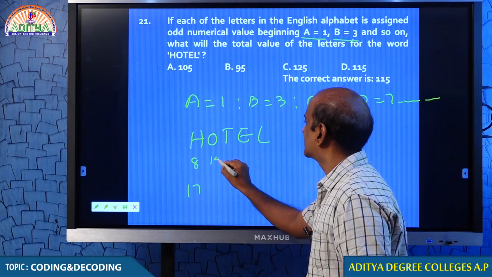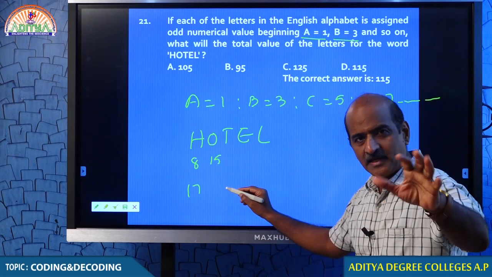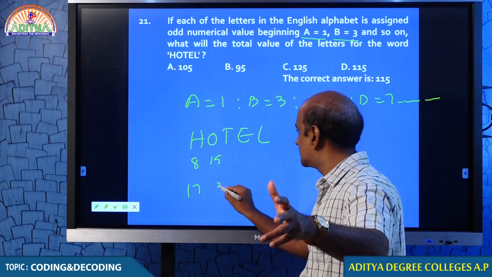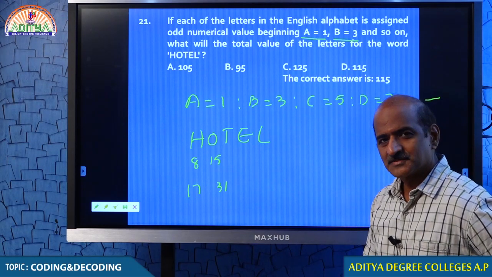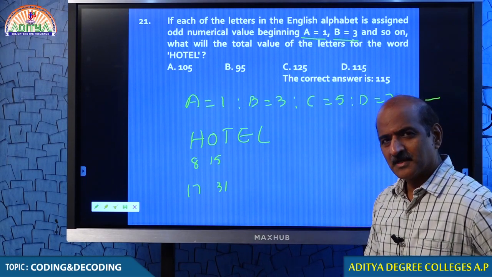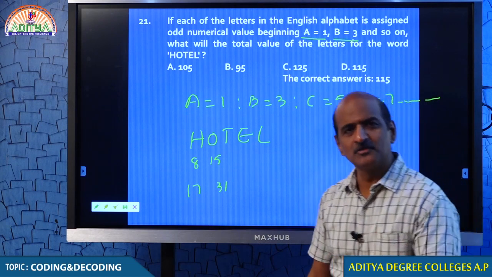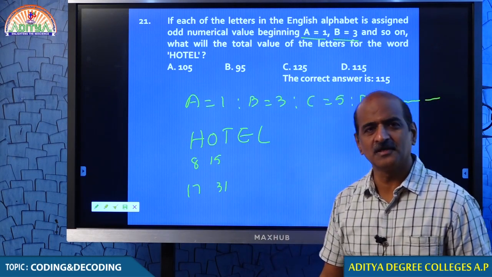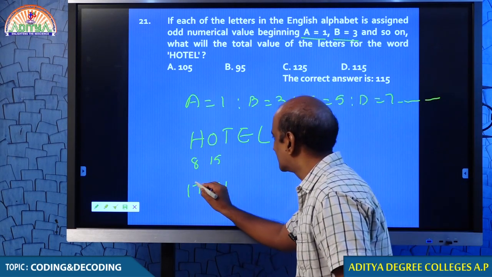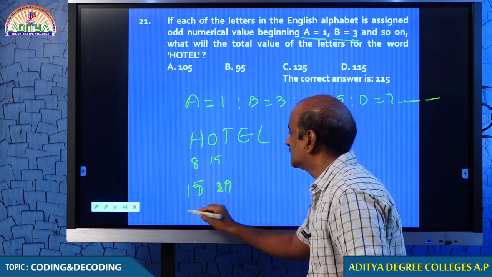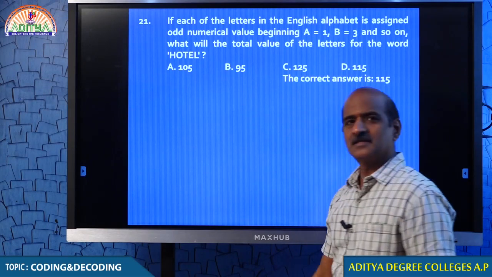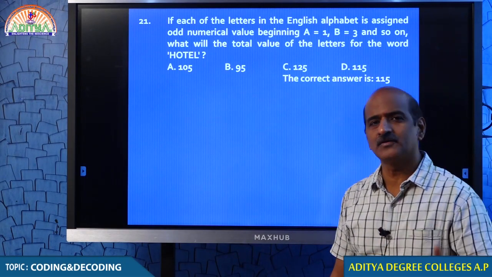What is the 15th odd number? 15 into 2 plus 1, 31. Am I right? Am I right, man? Come on, you need to correct me because you are all comfortable in mathematics. Yeah, it should be 15. It should be 29. Students, why do you just listen to my word? Why don't you have your own perception?